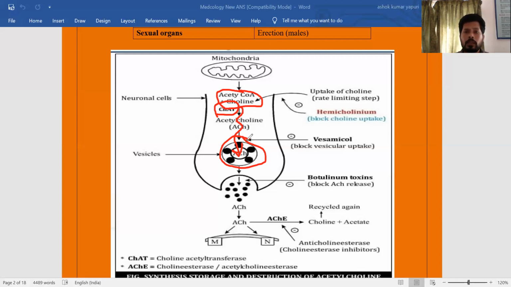The synthesized neurotransmitter should be stored to protect it from degradation. Otherwise, if the neurotransmitter is not stored in the synaptic vesicle, it may be freely available in the presynaptic neuron, and then it is easily degraded by enzymes like acetylcholine esterase. For that purpose, after synthesis, acetylcholine is immediately stored in the synaptic vesicles.